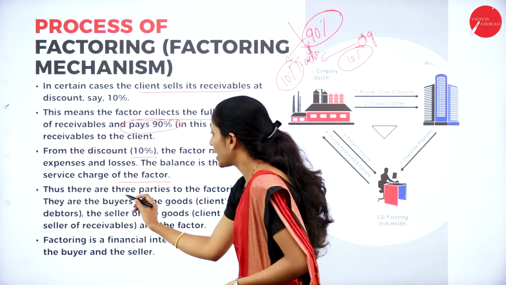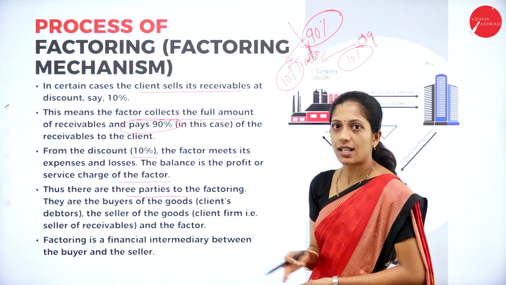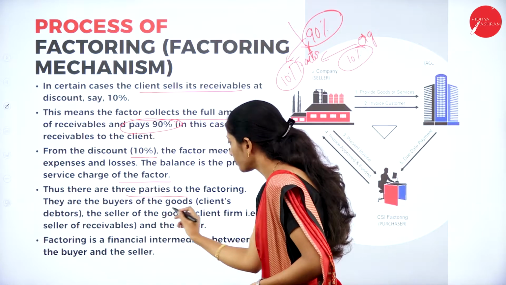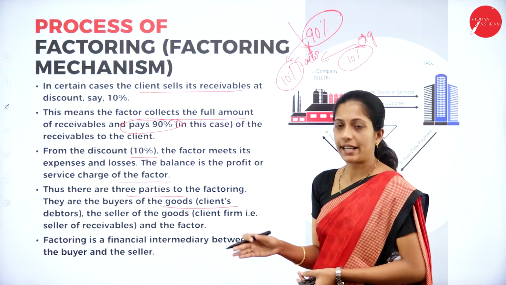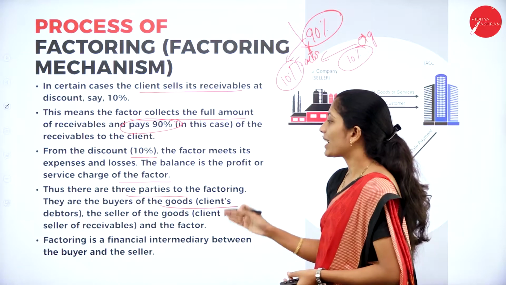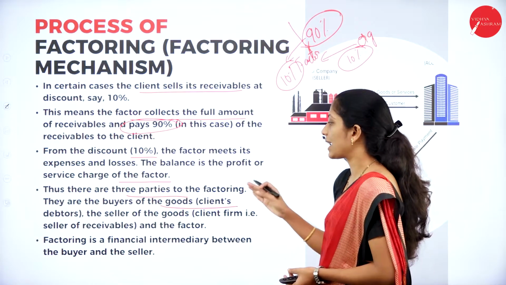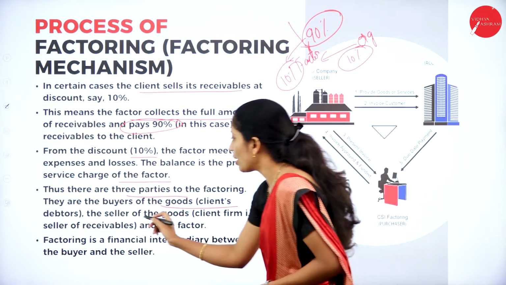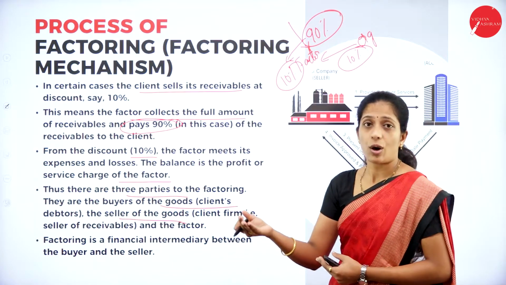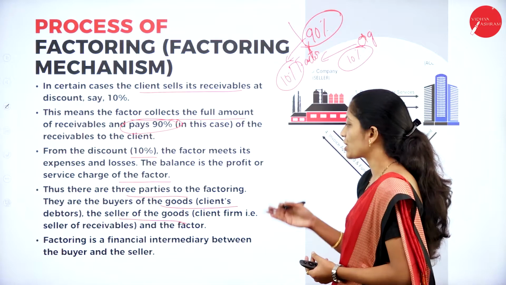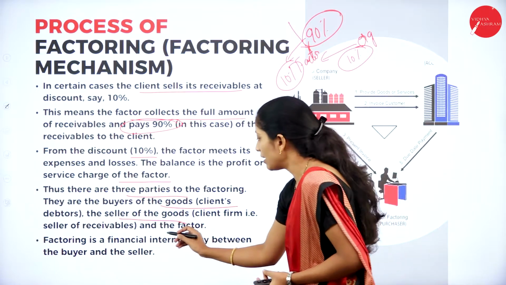Thus, there are three parties. Who are the three parties under factoring? One is the client or the debtors, that is, the buyers of the goods. So the one who has purchased the goods from the organization is the customer. The second is the client, the seller of the goods, that is, the organization who has sold the goods. And the other one is the factor.